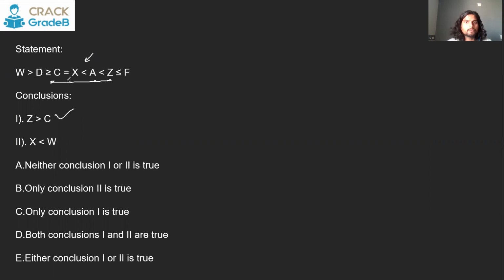X and W. So till X to W, everything is facing in the same direction. So no contradiction. That means W is going to be greater than X. That is also a true conclusion. So both conclusions are true. Option number D.